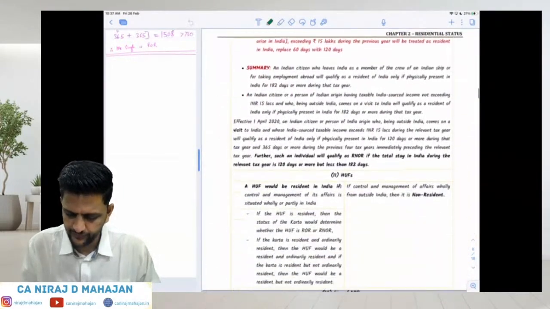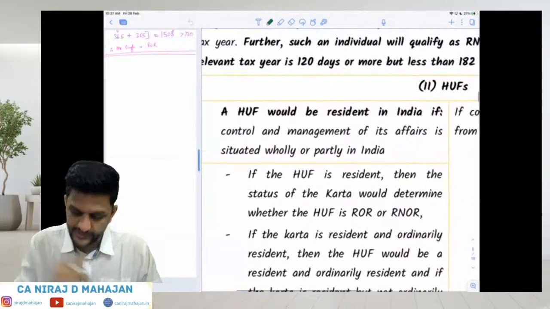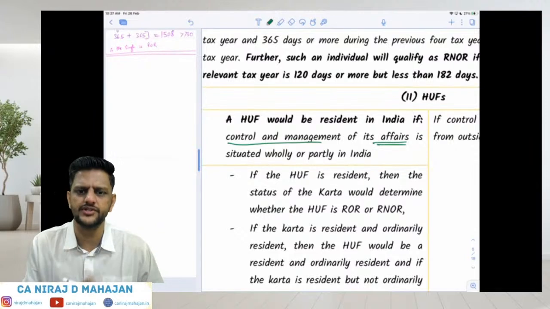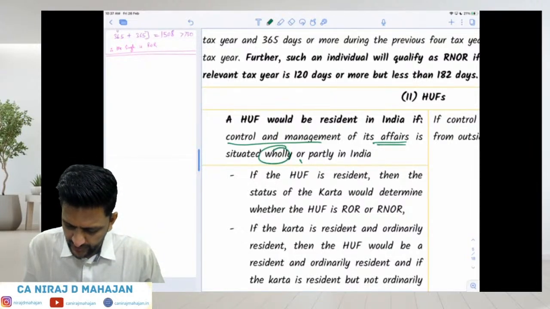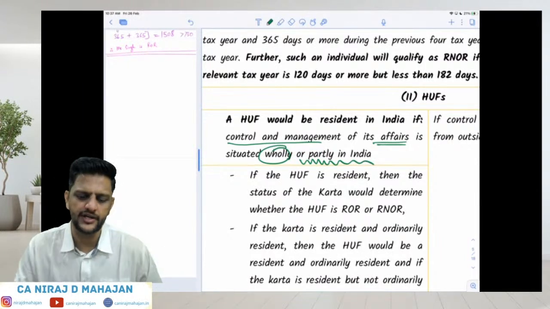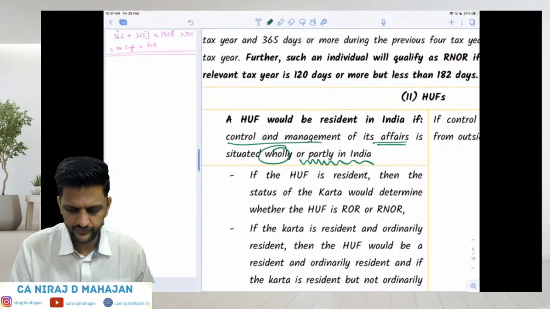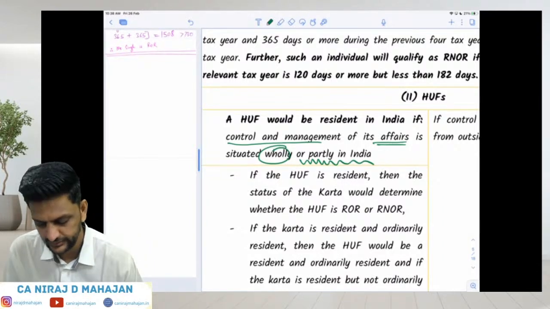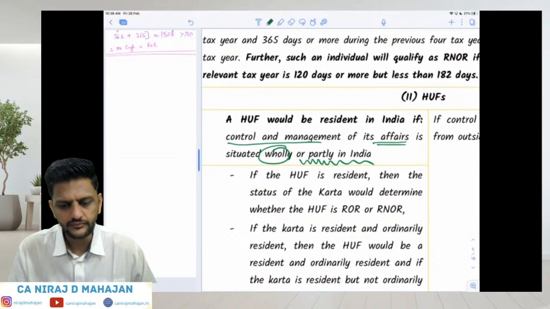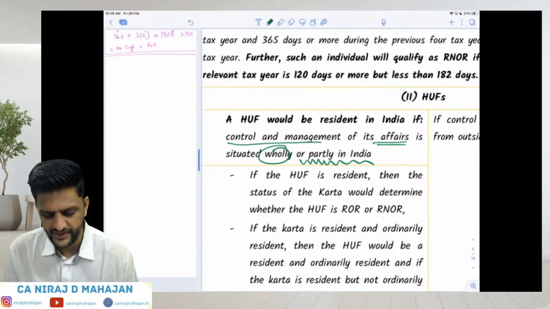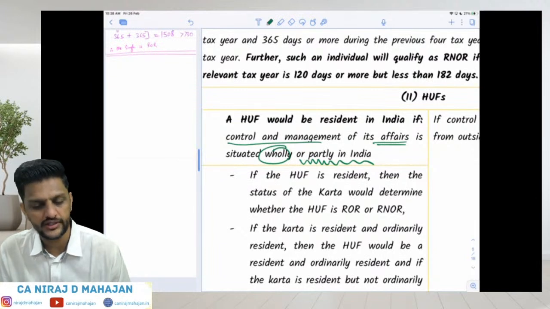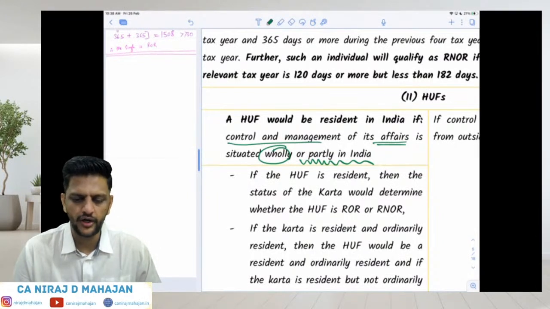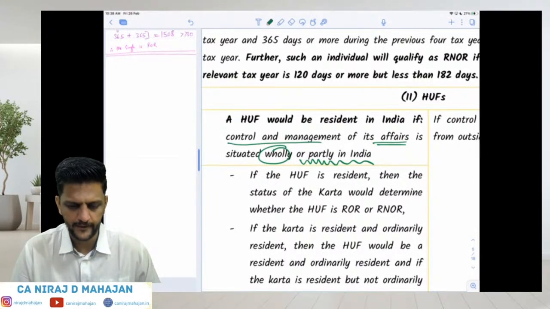Now pay attention. HUF would be resident in India if the control and management of its affairs, that means business decisions, is situated wholly, please underline the word, or even partly in India. This is important. So even if one single decision is taken in India, or even one single meeting is held in India, it is resident of India.